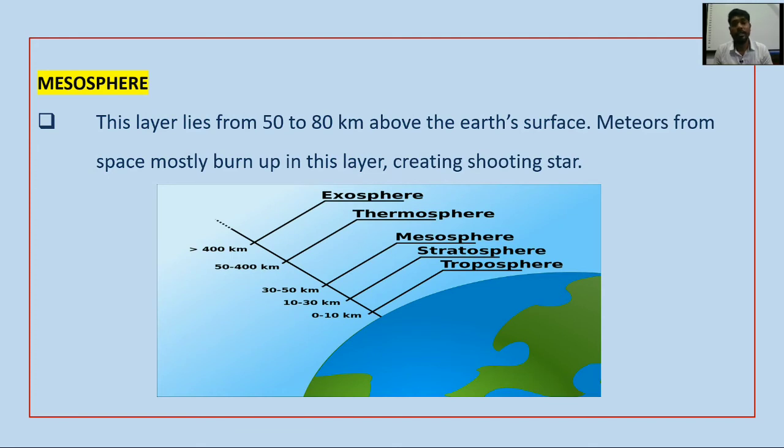This layer lies between 50 kilometers and 80 kilometers above the Earth's surface, and meteors from space mostly burn up in this layer, creating shooting stars. So you can see the light that flashes when meteors burn up in this layer, creating a shooting star. That happens between 50 to 80 kilometers from the surface of the Earth.